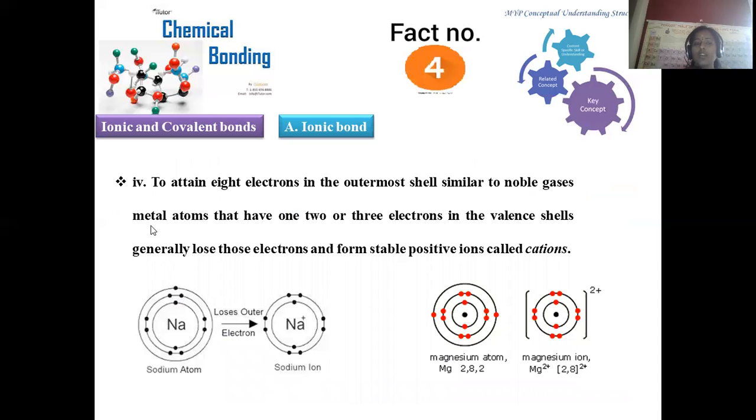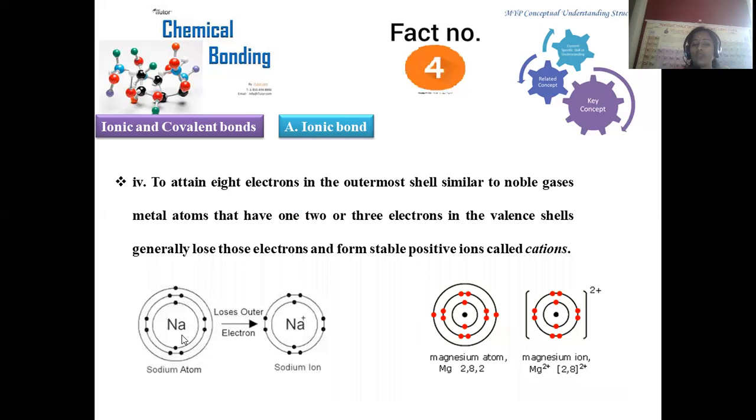Moving on to fact number 4. To attain 8 electrons in the outermost shell, similar to the noble gases, one, two or three electrons in the valency shell are generally lost by metals, which become electropositive. The generation of electropositive elements is regarded as cations.